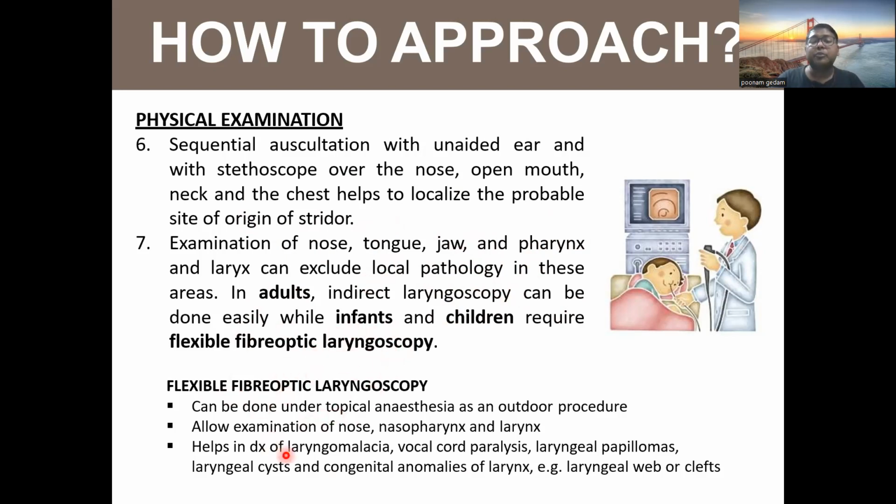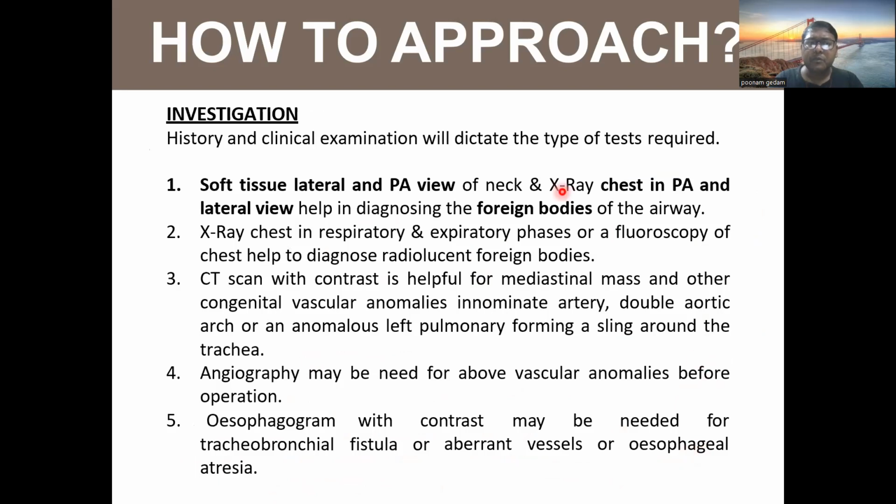Flexible fiberoptic laryngoscopy can be done under topical anesthesia as an outdoor procedure and allows examination of nose, nasopharynx, and larynx. It helps in diagnosis of laryngomalacia, vocal cord paralysis, laryngeal papillomas, laryngeal cyst, and congenital anomalies of larynx, for example laryngeal webs or clefts.